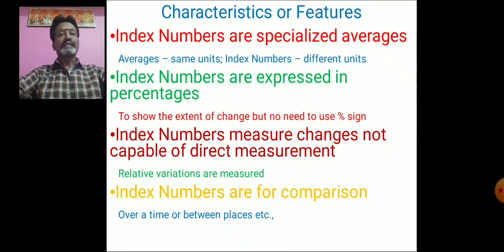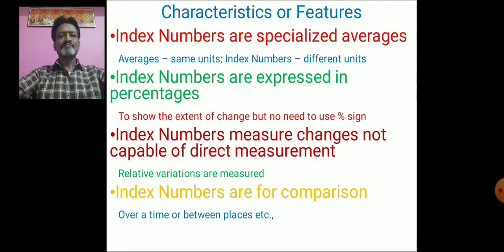So index numbers are expressed in percentages. What we are telling is that there is a 20% change in the price level of some commodities when we compare the base period and the current period. So index numbers should always be expressed in terms of percentages, but there is no need to put the percentage sign.